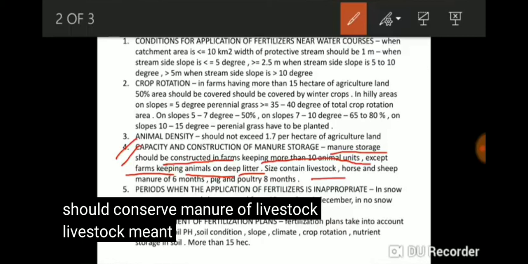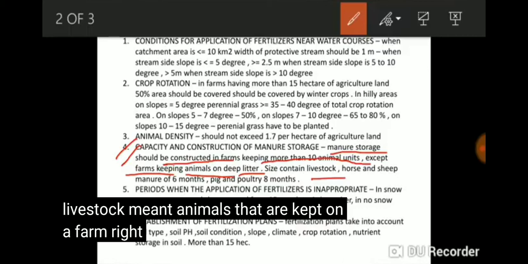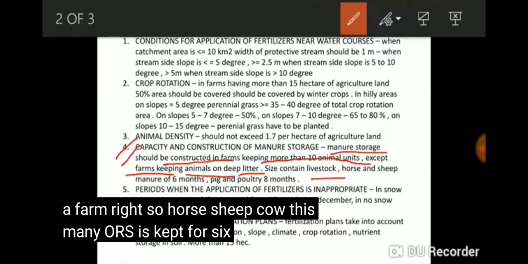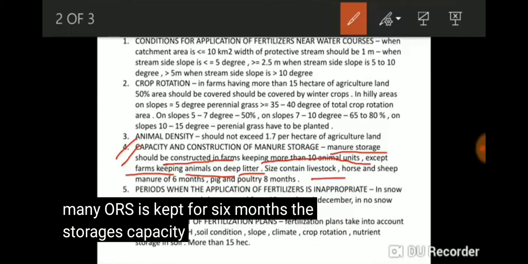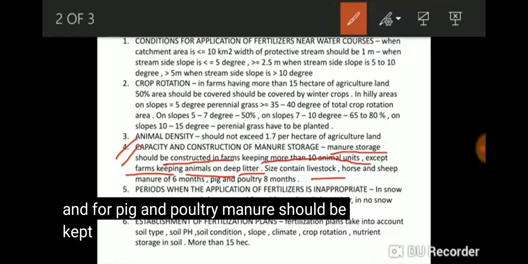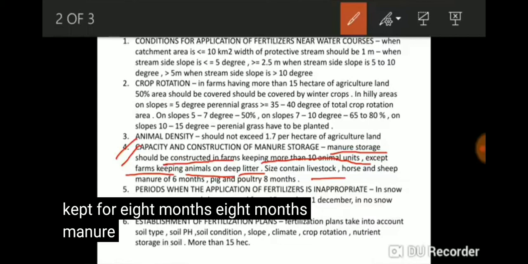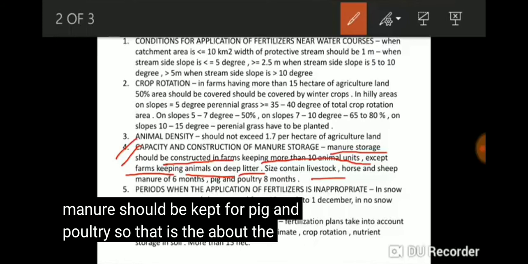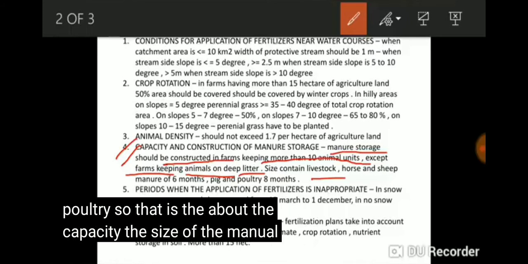Livestock means animals that are kept on a farm, right? So for horse, sheep, cow, the manure is kept for 6 months. The storage capacity is provided like that. And for pig and poultry, manure should be kept for 8 months. So that is about the capacity, the size of the manure storage.